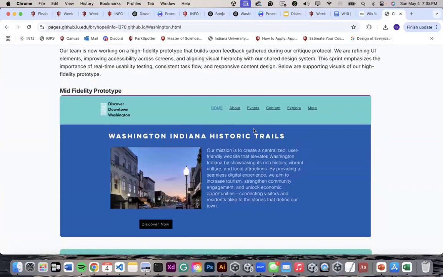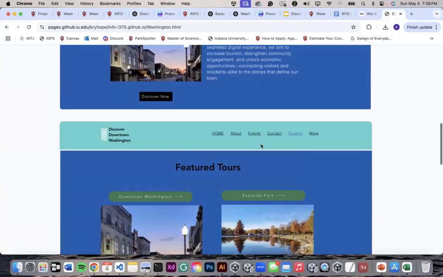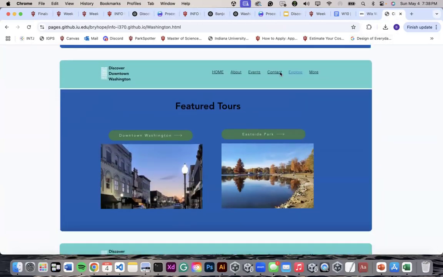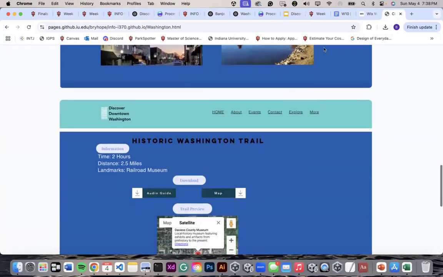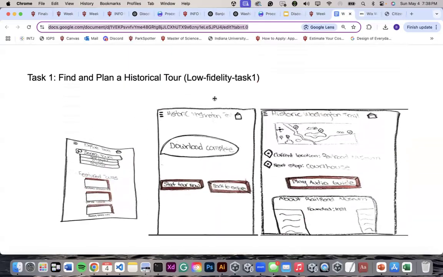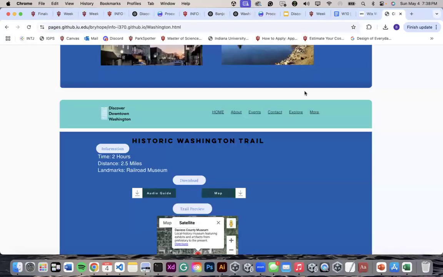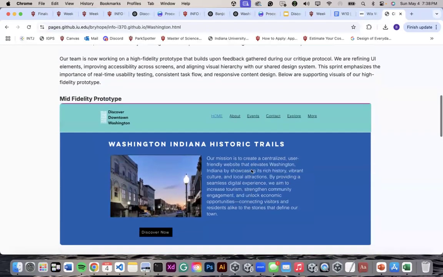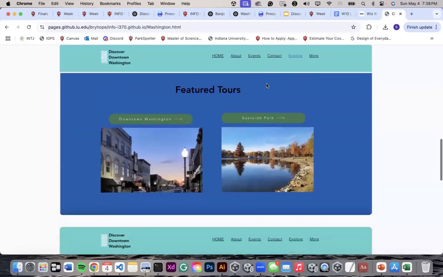So our navigation bar, even the color scheme, is based on what people want to see and specific parts of the website to be improved. You can see the bare bones of the low fidelity program, and how that ended up evolving into our mid fidelity prototype right here.